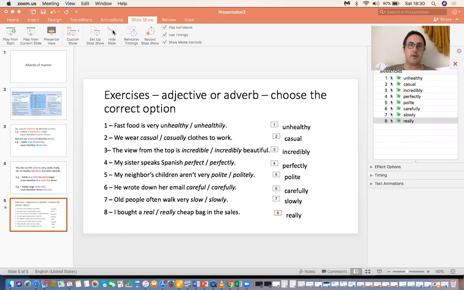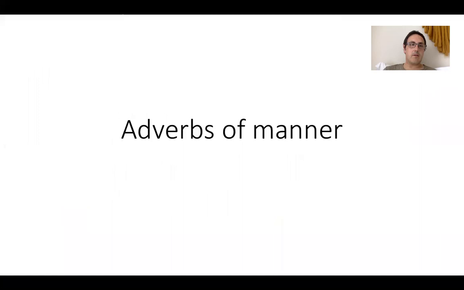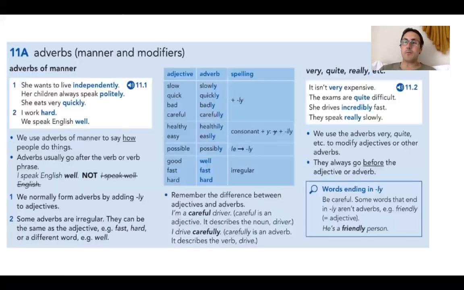All right. So these are adverbs of manner. Now we have adverbs of frequency, like often, usually, sometimes, all of this. But these are adverbs of manner. And we use this to say how people do things. And it describes the action or describes the verb. Okay. So have a look here. You have adverbs of manner.